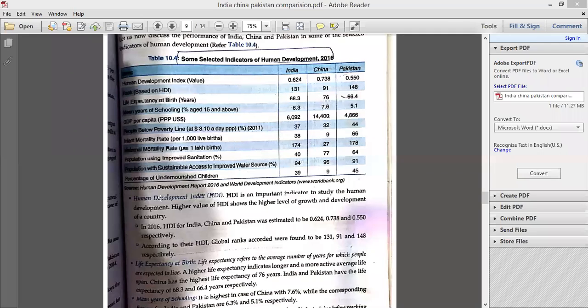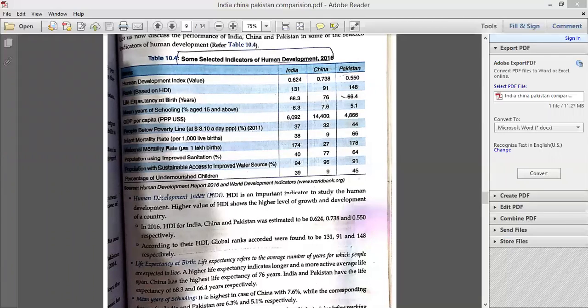In India and Pakistan, the rate is 174 and 178, almost the same. In India, 174 women die, and in Pakistan, 178 women die. That is again due to the health facilities only.